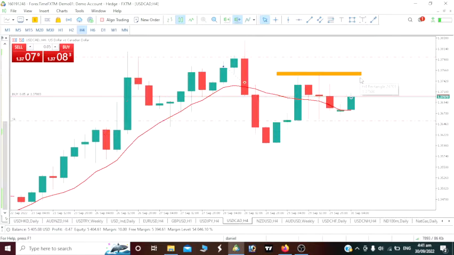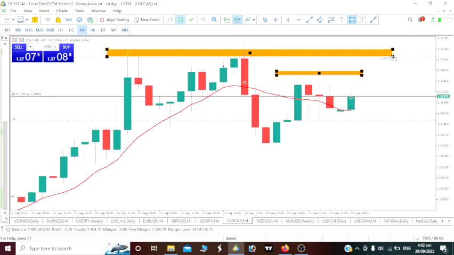On the 4-hour time frame, we're expecting this price to break this high. So on USD CAD, I am still aiming to go bullish, and let's see if price can break this high. Then this is the next level we will be aiming for on our USD CAD.